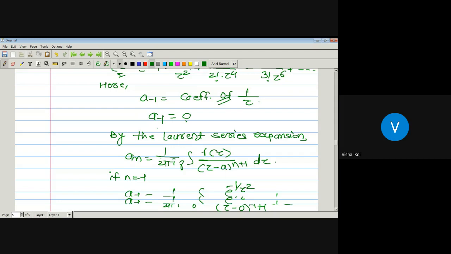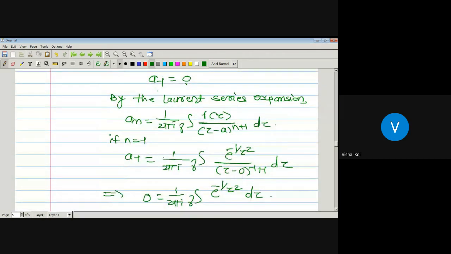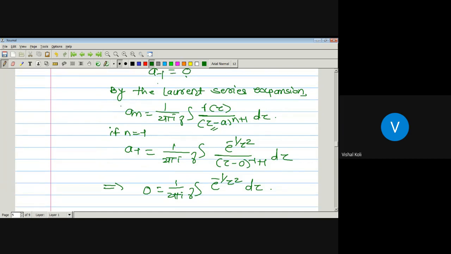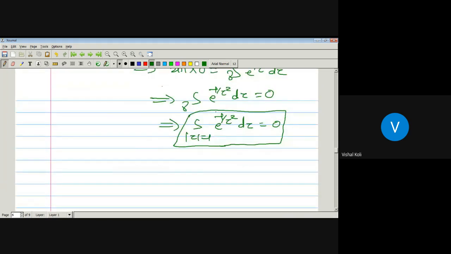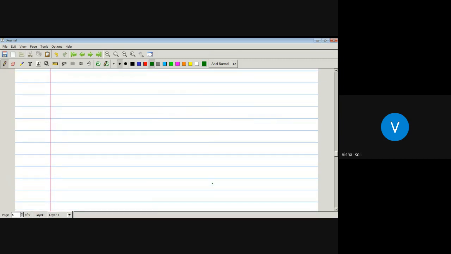if f of z equals the series n running from minus infinity to infinity a n into z minus a to the power n, then a n is nothing but 1 upon 2 pi I integration over the curve gamma f of w upon w minus a to the power n plus 1 dw. Instead of w, here we are using this complex variable, that is z. So whenever a minus 1 is equal to 0, then we put n equal to minus 1. Then a minus 1 is nothing but this one, and by solving this one, we will get the value as 0. That is, the integral value of e to the power minus 1 upon z square dz will be equal to 0. Now let us take one more example.